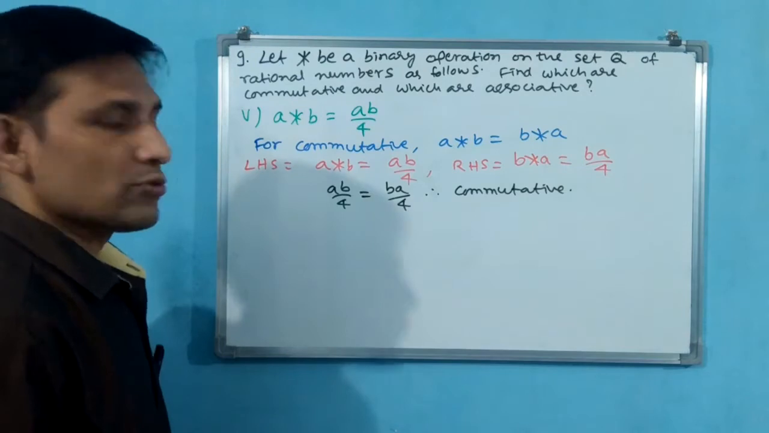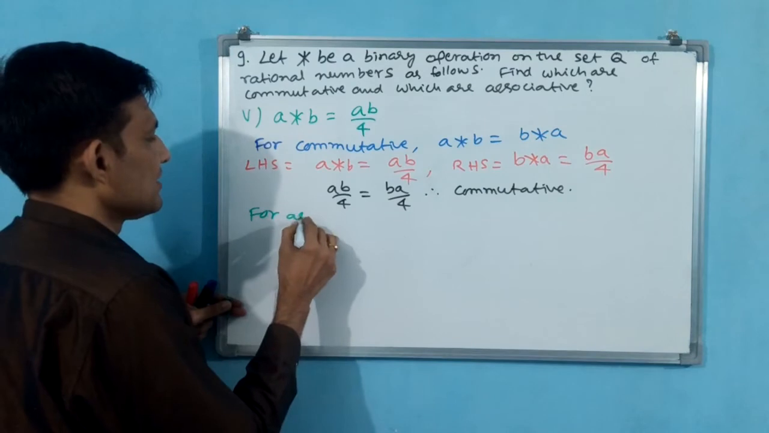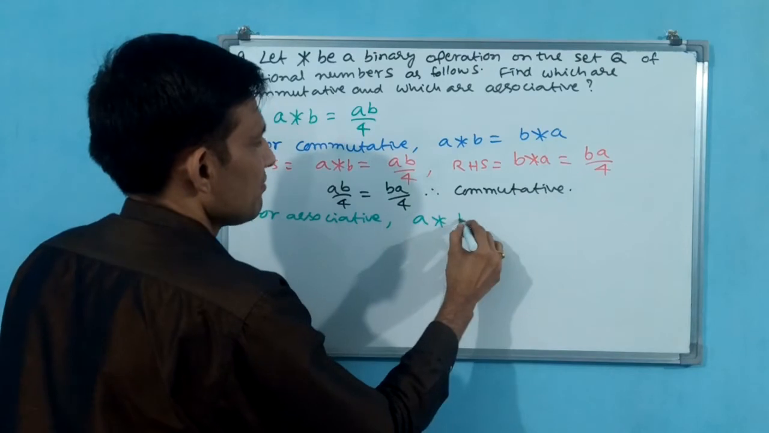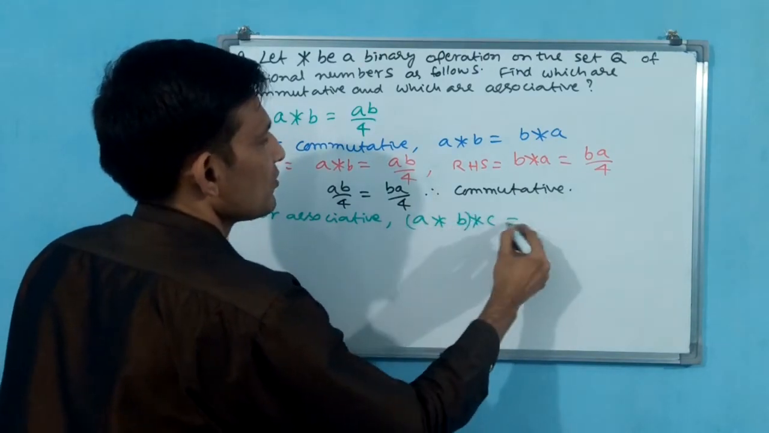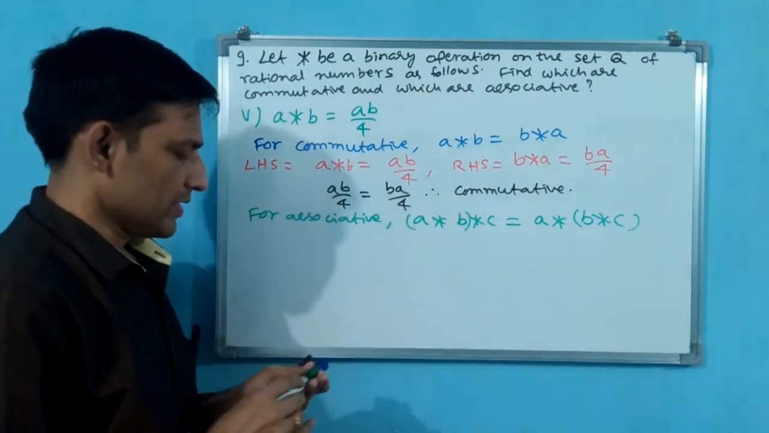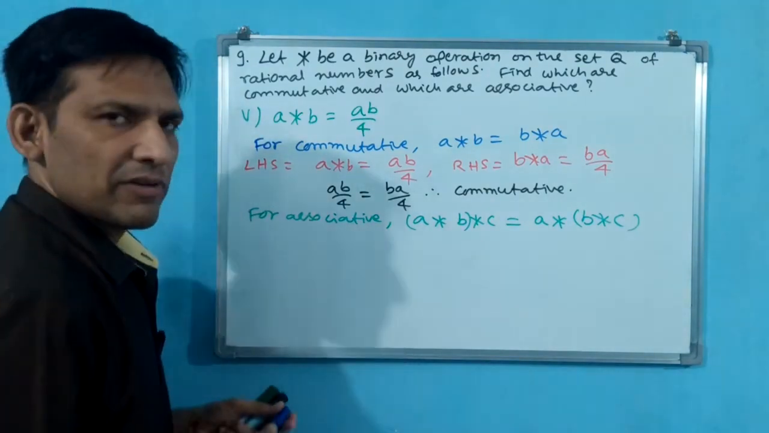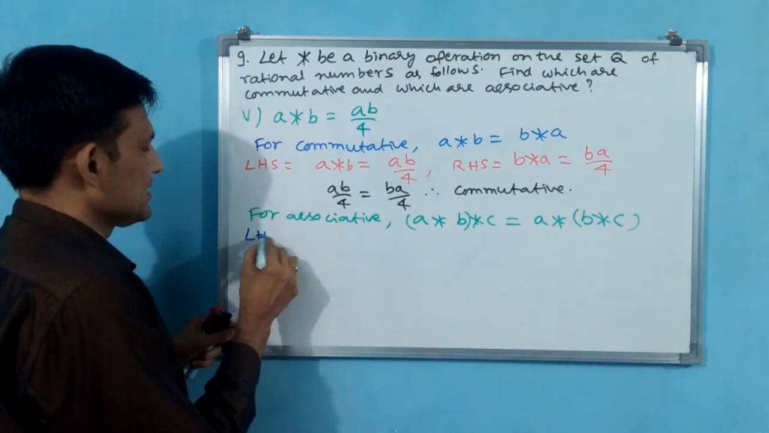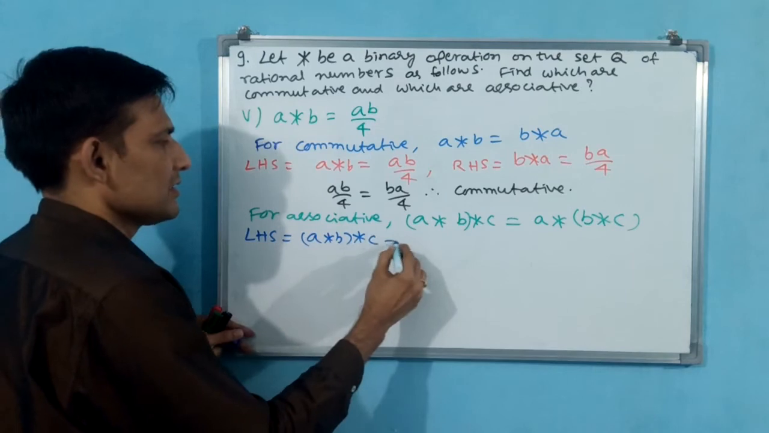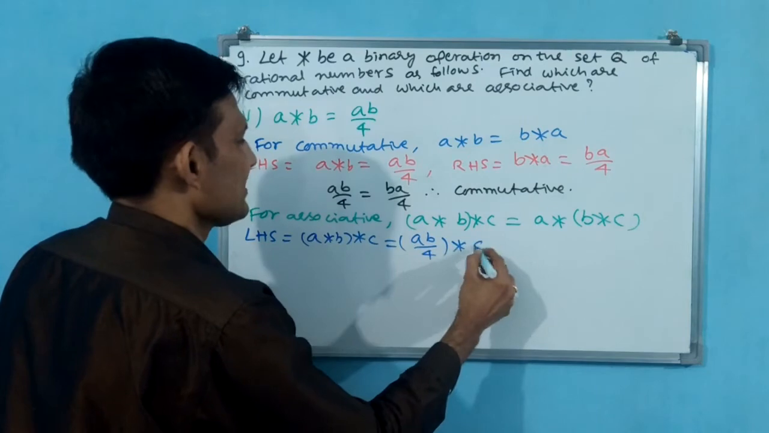Now we go for associative also. For associative, A star B star C should equal A star B star C. If it happens, then this is associative. Let us see LHS and RHS. LHS is equal to A star B star C, that is equal to A star B, how much? AB by 4. AB by 4 star C.